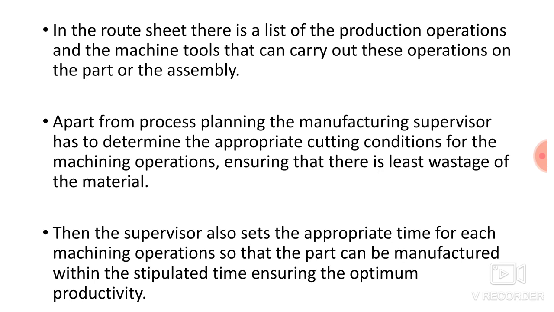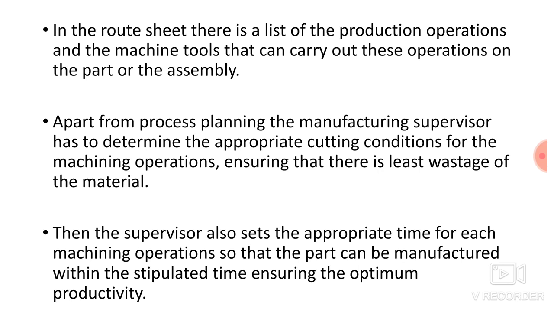Then from process planning, the manufacturing supervisor has to determine the appropriate cutting conditions for the machining operation, ensuring that there is the least wastage of material. After listing down the entire operations and the various machines required, the supervisor has to decide the cutting conditions like cutting speed, feed, and depth of cut, so that there is less wastage of material. The supervisor also sets the appropriate time for each machining operation so that the part can be manufactured within the stipulated time, ensuring optimum productivity.